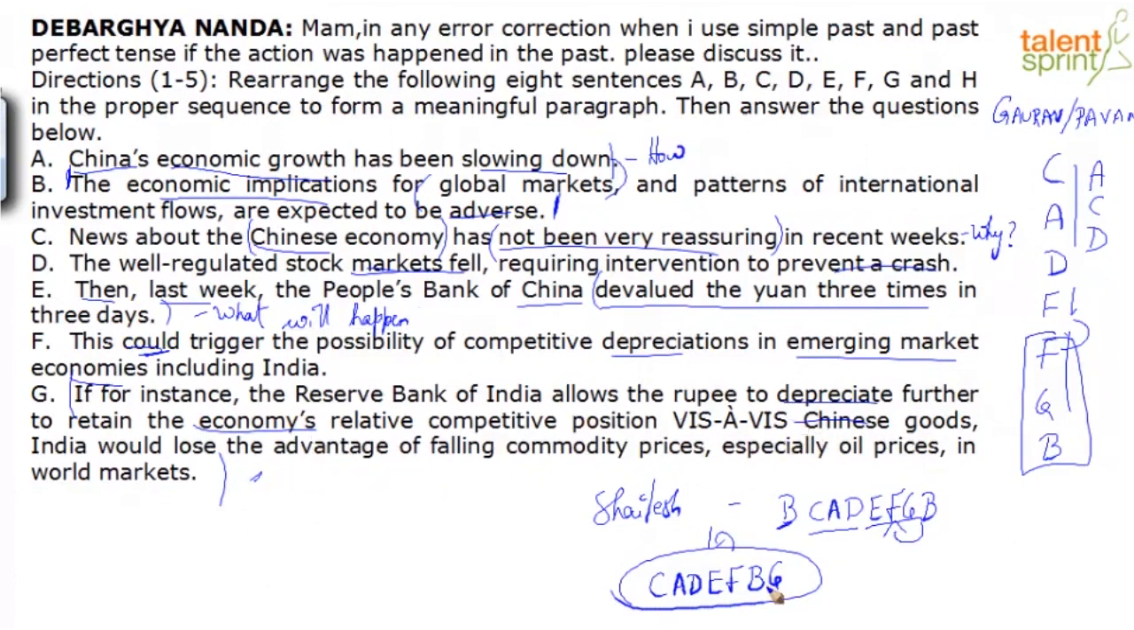Including India is just saying this is the situation. If this is what happens, even India will be affected. But G is more of an example on B. The economic implications for global markets and patterns of international investment flows are expected to be adverse. And this is an example of that. How can it be adverse? So, in my case, this is my final: C, A, D, E, F, B, G.